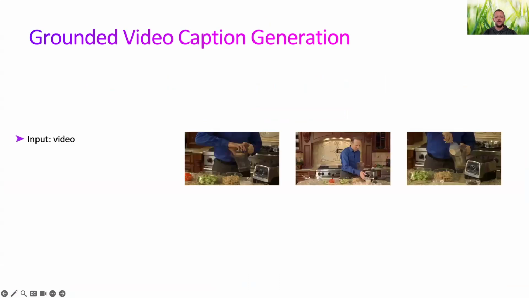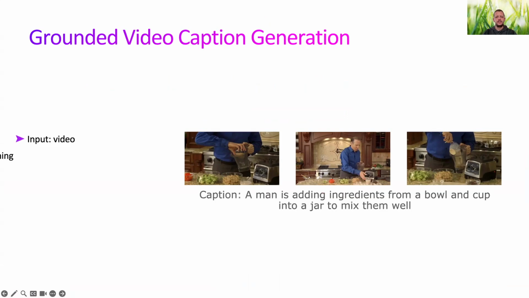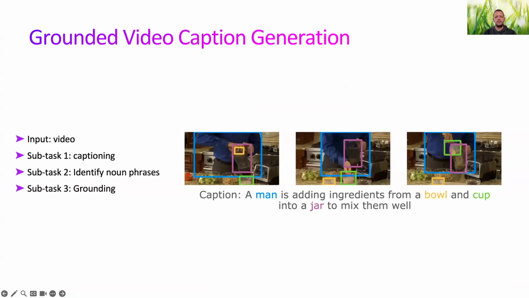Our goal is to address the task of grounded video caption generation, where the input is a raw video and the challenge can be broken down into three subtasks. First, the model must perform captioning, generating a natural language description of what's happening in the video. Second, the model identifies the noun phrases in the caption, essentially the key entities like the man, the ball, the cup, or the jar. Third, the model carries out grounding, which means linking each of those noun phrases back to bounding boxes in the video frames.